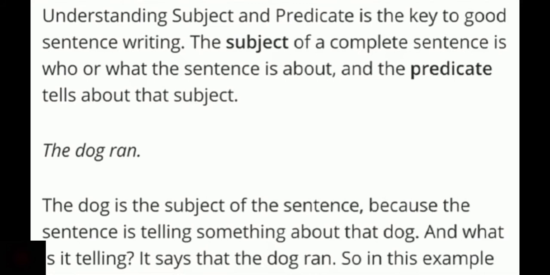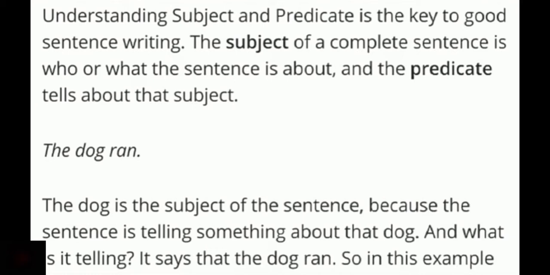Here we have an example. The dog ran. Here the dog is the performer. It is doing action, so it is subject. Ran is the action part of the sentence, so it is predicate. Understanding subject and predicate is the key to good sentence writing. To construct a meaningful sentence, we must identify which is subject and which is predicate in the group of sentences, right?